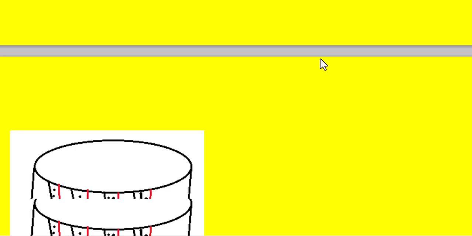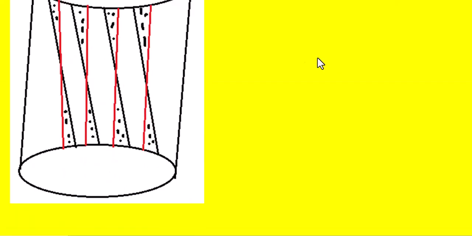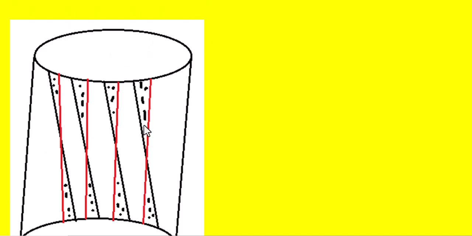When the rotor slots are skewed, it can be drawn like this with the dark lines. Black lines indicate the skewing of the rotor slots, whereas these red lines indicate the slots of the stator.